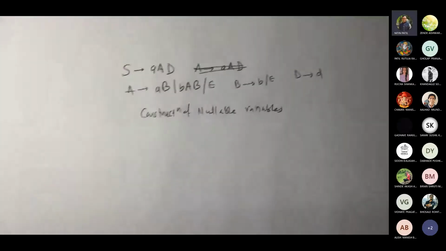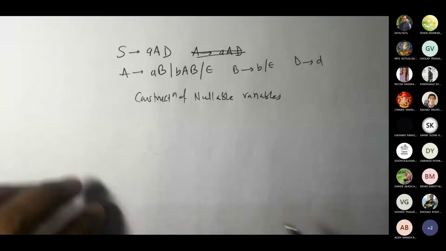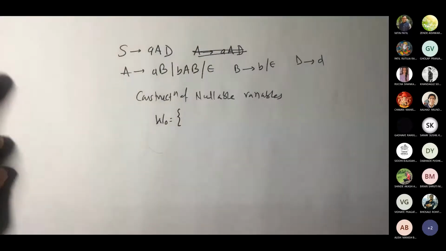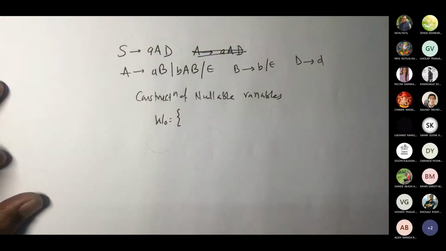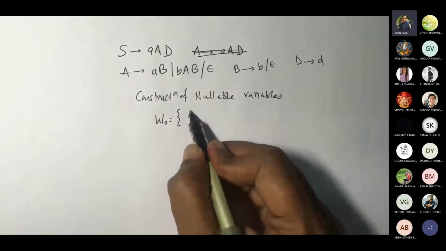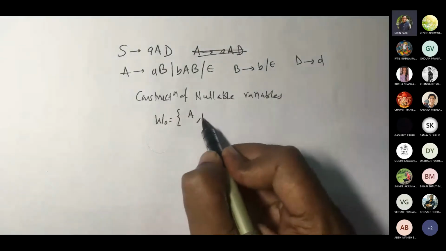How will you get it? So what will W0 be? Those which are giving you directly null: A and B. A comma B. See, A gives this and B gives this, so that's why A, B.